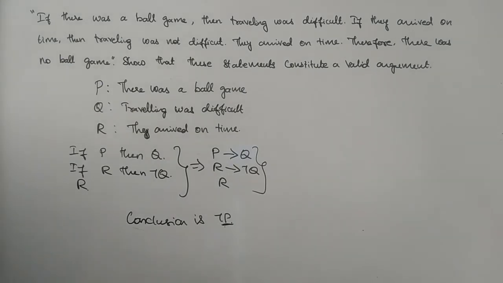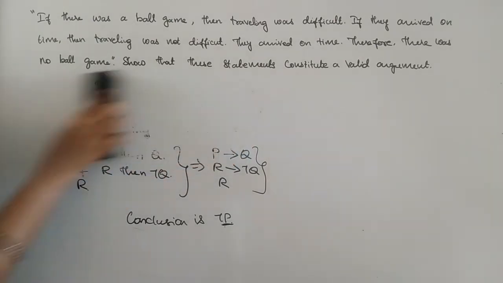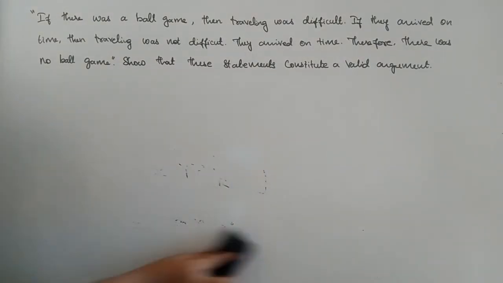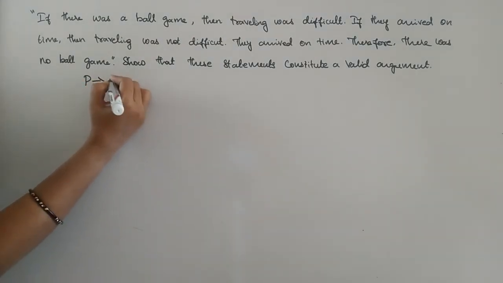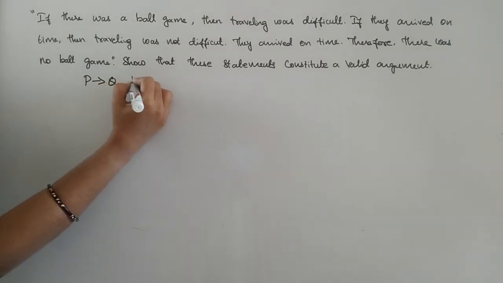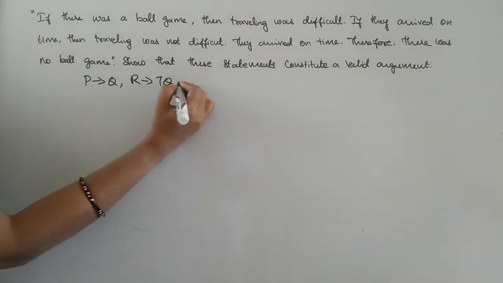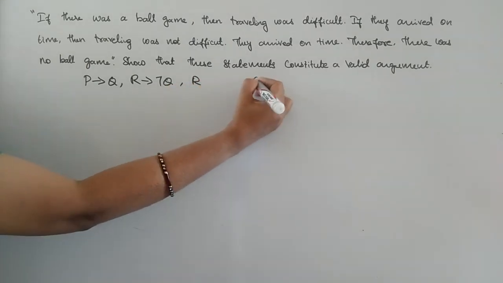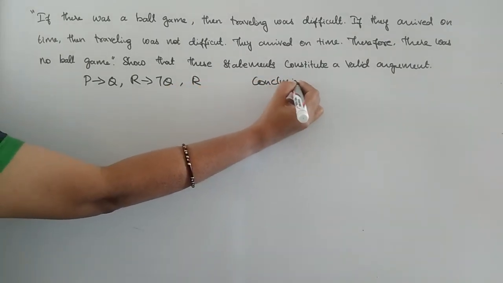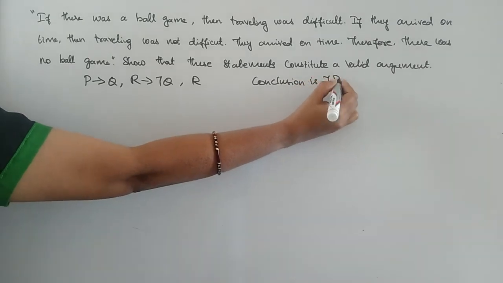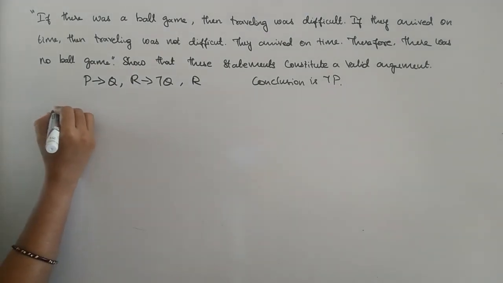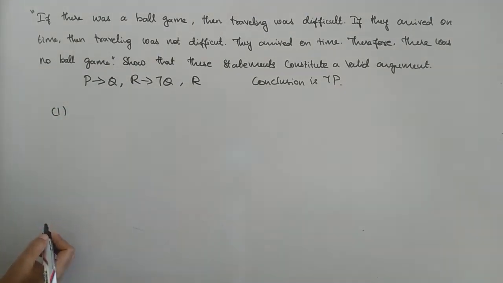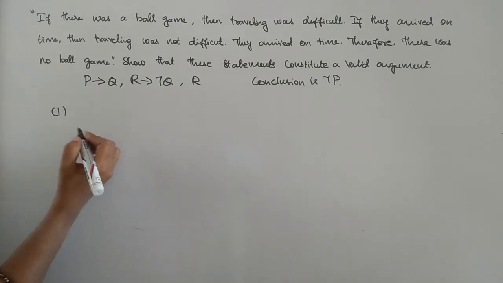In order to prove this, I am going to make use of the rules of inference. So first we can write the premises, and then the conclusion is negate P. These things we have to prove. So first I can tabulate as usual: the step, the formula, and then the rule or justification.